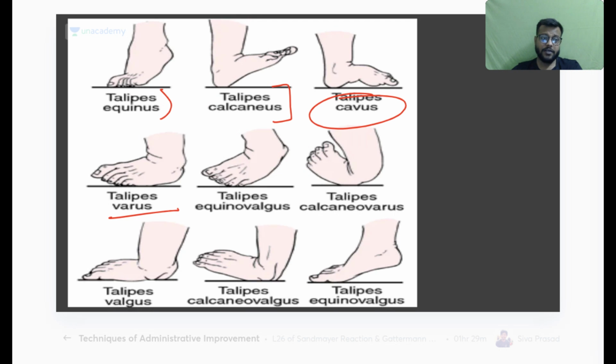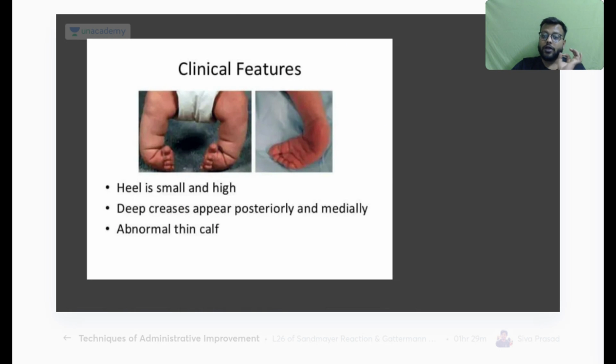Okay, so CTEV, that is congenital talipes equinovarus. Okay, the name tells you it is congenital, mostly idiopathic. Two important relations you need to remember in this. First is its relation with spina bifida, and secondly you need to test for other nerve injuries or spinal cord injury.